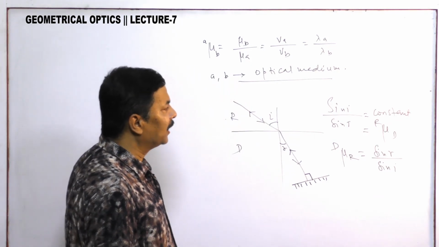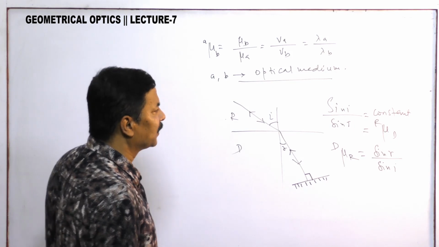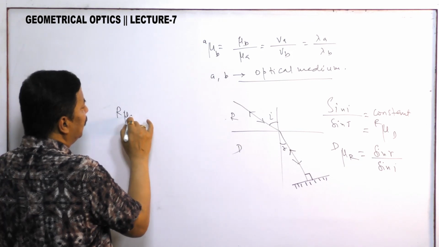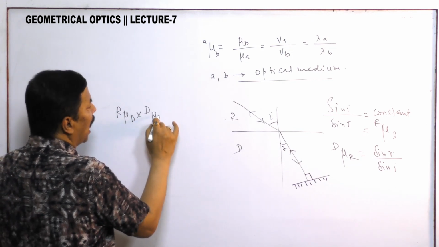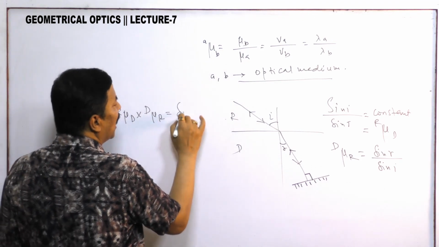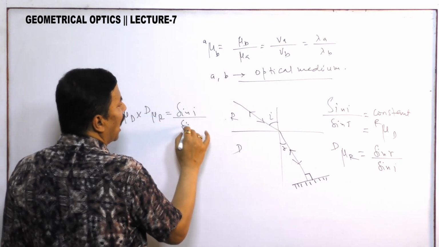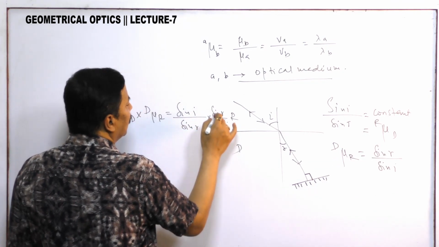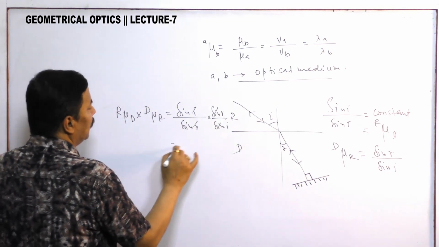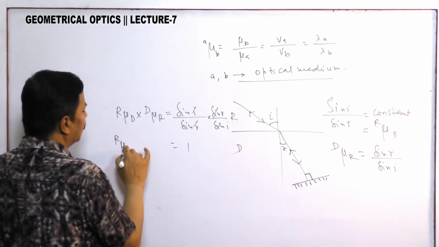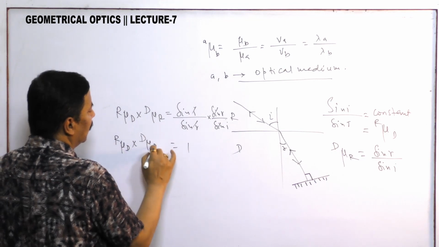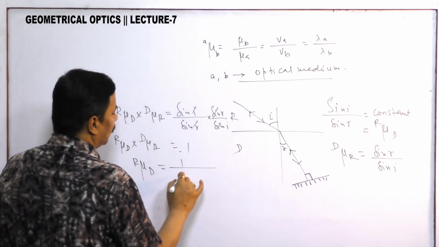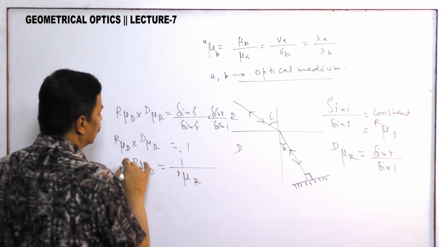So what we are getting is an important result: r mu d into d mu r is equal to sine I by sine r into sine r by sine I. This will cancel and you are getting 1. So refractive index of denser with respect to rarer, refractive index of rarer with respect to denser.